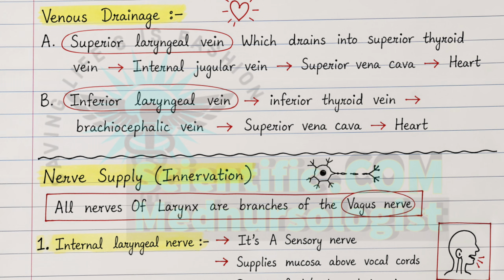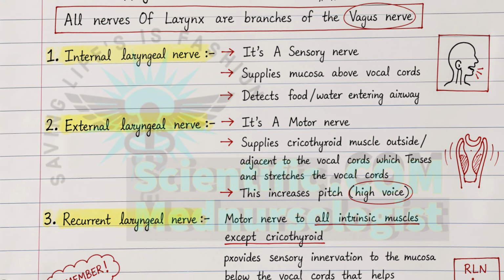And innervation, that is nerve supply to the larynx, is done mainly by the vagus nerve and its branches like the internal laryngeal nerve, that senses and detects food or water entering into the airway to immediately close the vocal cords during swallowing food. And the external laryngeal nerve controls the cricothyroid muscle that is involved in vibration of vocal cords to produce sound. And lastly, the recurrent laryngeal nerve controls intrinsic muscles of the larynx except the cricothyroid muscle. The intrinsic muscles control opening and closing of vocal cords with the help of the laryngeal nerve.